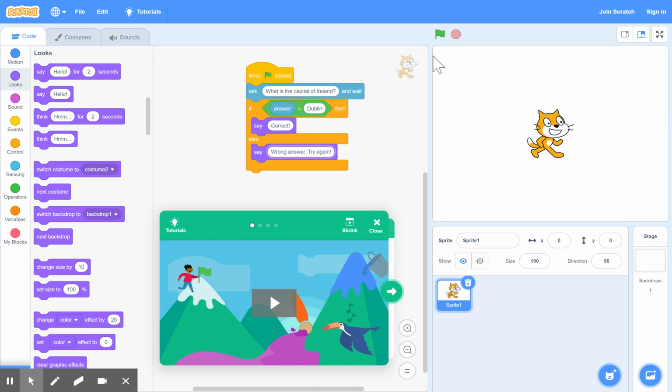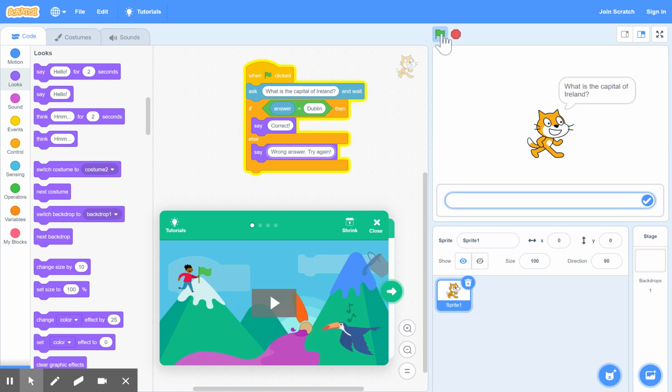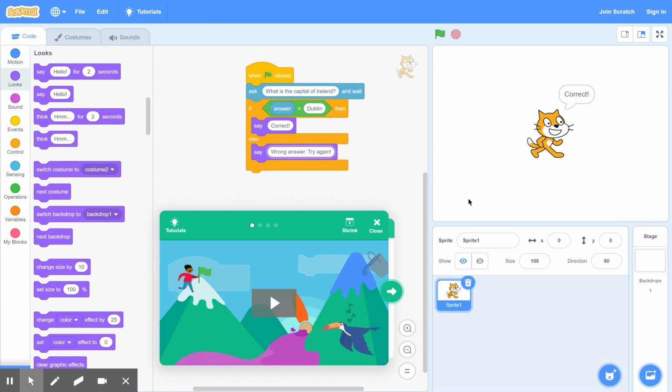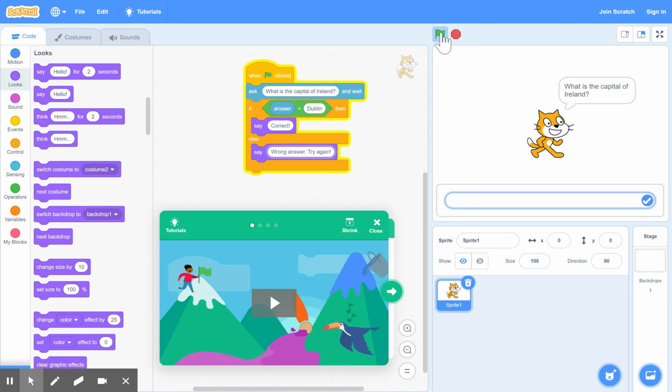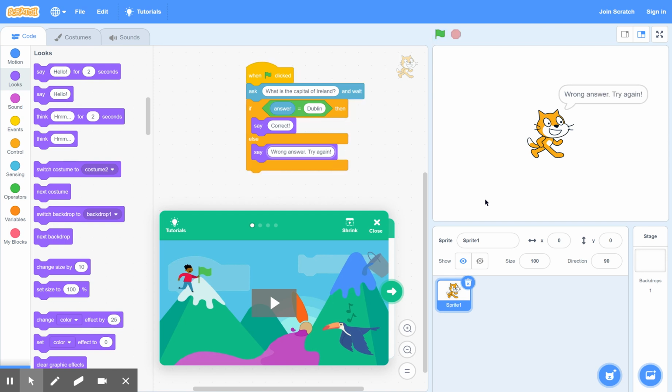Let's test that out. Click the green flag to start the game. So the character asks, what is the capital of Ireland? And you type Dublin, type the right answer first. Hit enter. And he says correct, which is what we want. Now we're going to run the game again and put in the incorrect answer. So put in Cork. And enter, try again. That's it.